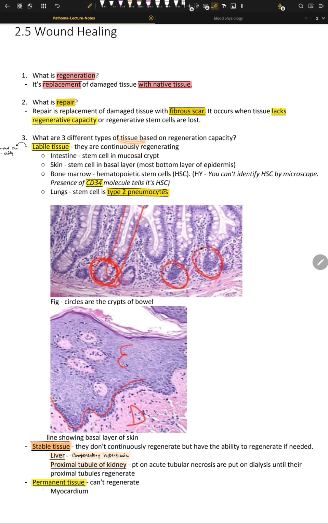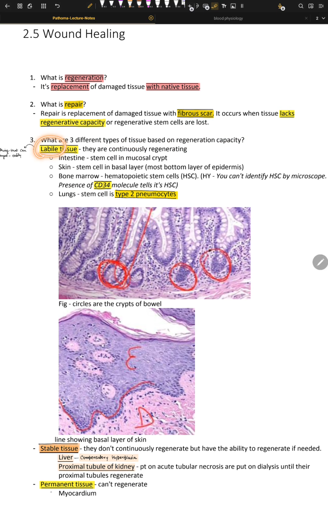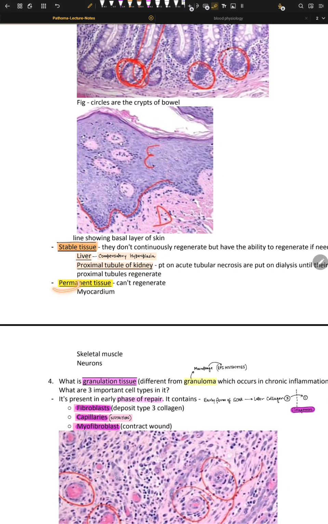What are the three types of tissue based on regeneration capacity? There are three types: first is labile, second is stable, and third is permanent. Let's see permanent first. Permanent tissue is a tissue which cannot regenerate, meaning it has no stem cells.